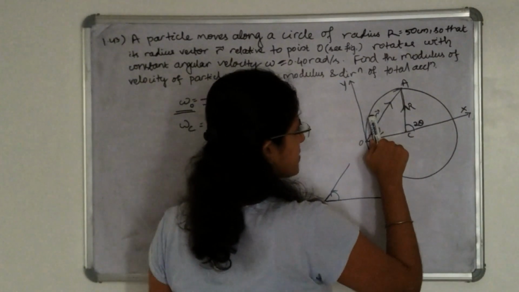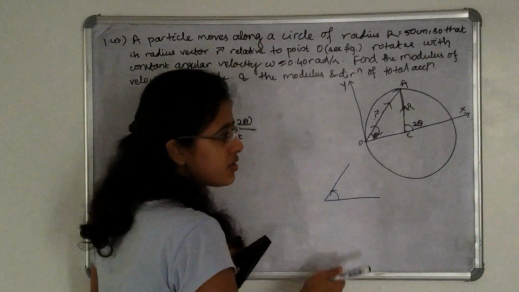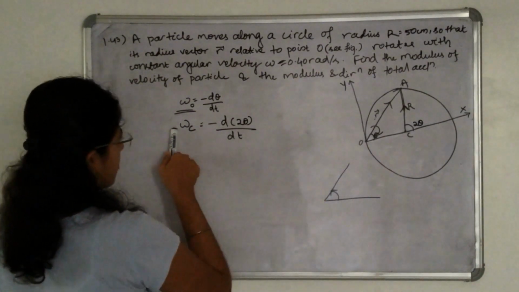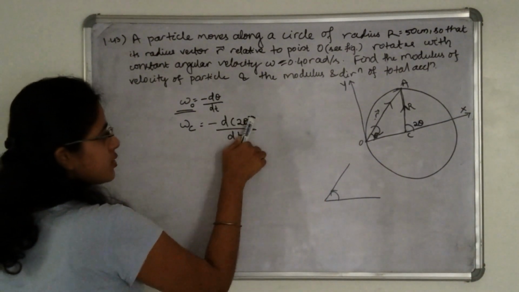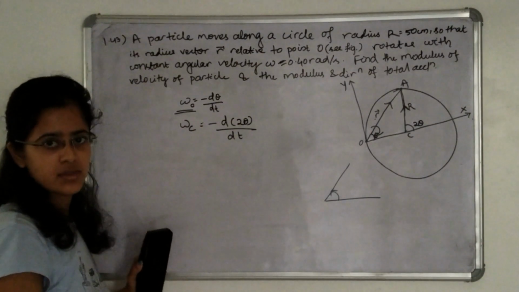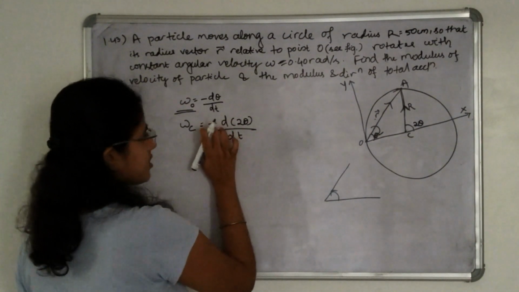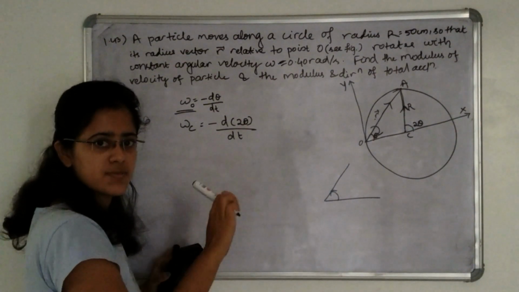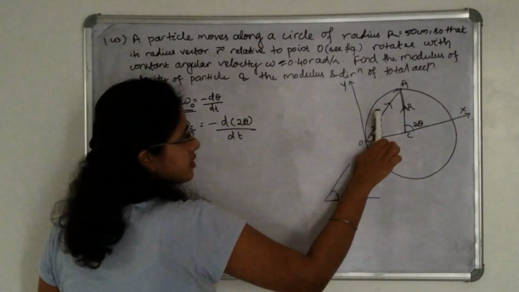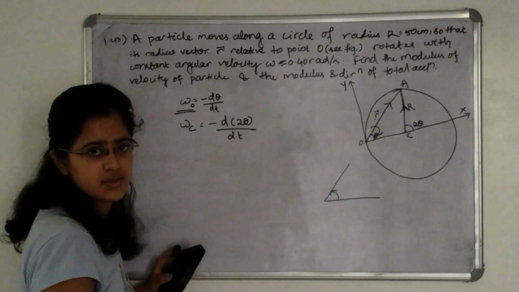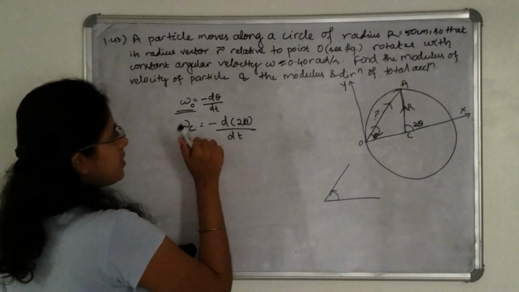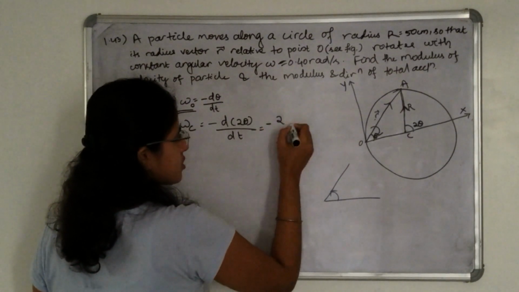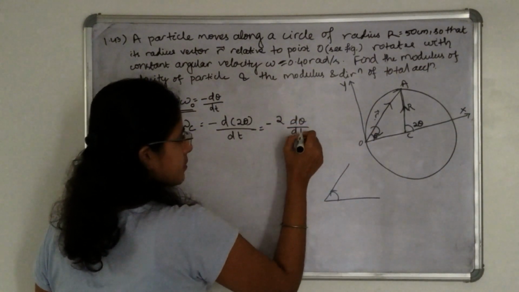That means this radius vector is rotating in the clockwise direction. So at point C, the angular velocity will be minus d 2 theta divided by dt. Why am I taking this minus, you can understand now? Because we are considering anticlockwise angular displacement to be positive, and here the r vector is rotating in the clockwise direction. So I am taking the negative sign. So this will be minus 2 into d theta divided by dt.